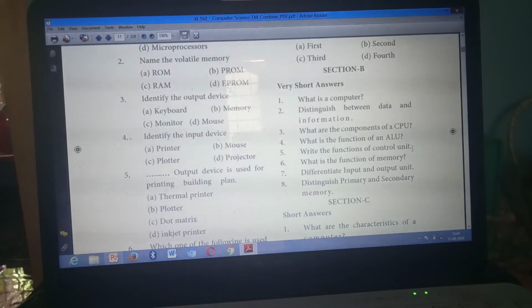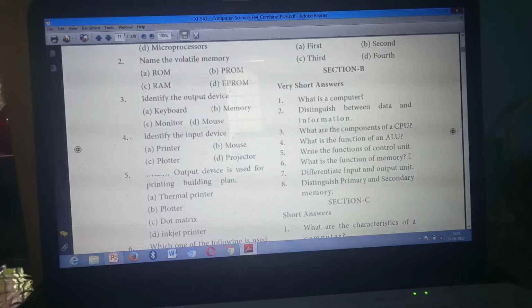Memory enables the computer to store program. Have you all written? Once again I am repeating. Sixth question, you need to write there not only this much; the remaining you need to mark from there. This is the first line of this question: memory enables the computer to store program. Then you write page number 5 here.